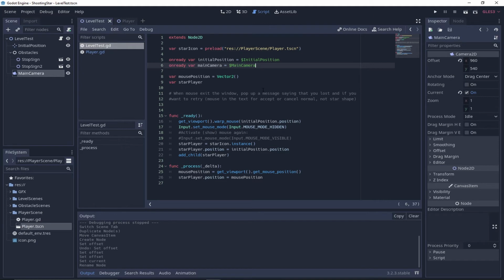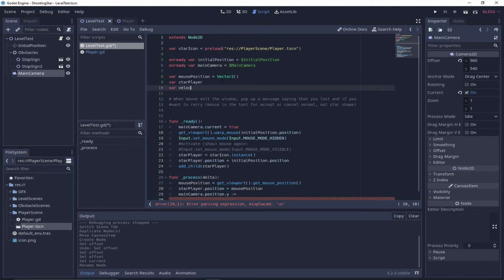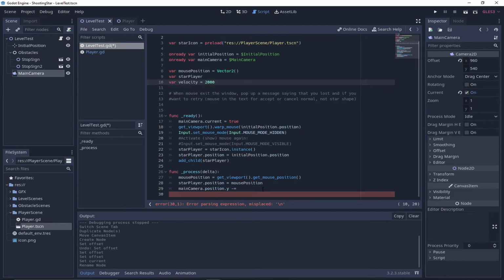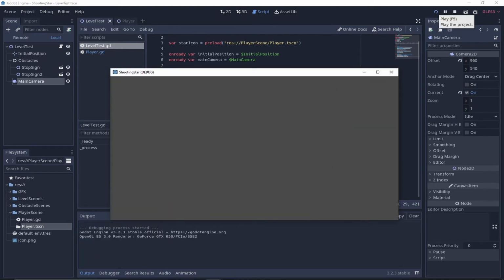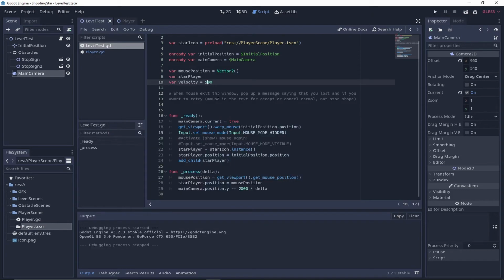I will use this velocity variable, so anytime I want to change the velocity, I only need to change it one time here. A value of 2000, for example. And now write down the velocity variable in the movement code. 2000 exactly. I just wrote a variable for nothing. That movement was really quick. I didn't see anything. Let's make it slow and write velocity where it should have been from the start.